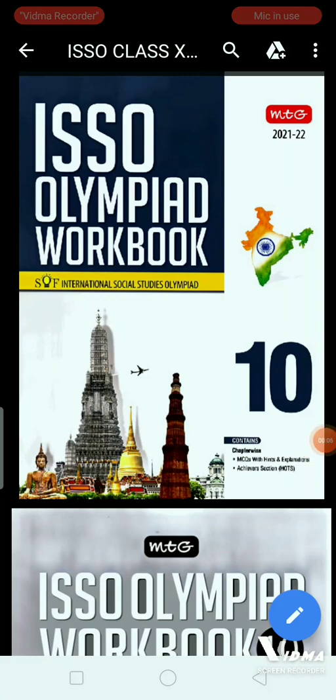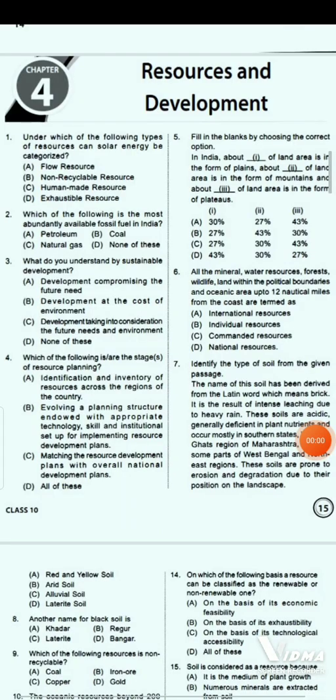Today we are going to discuss ISSO Olympiad for class 10, that is International Social Studies Olympiad. So let's start. So today we start with Geography chapter, Resources and Development.